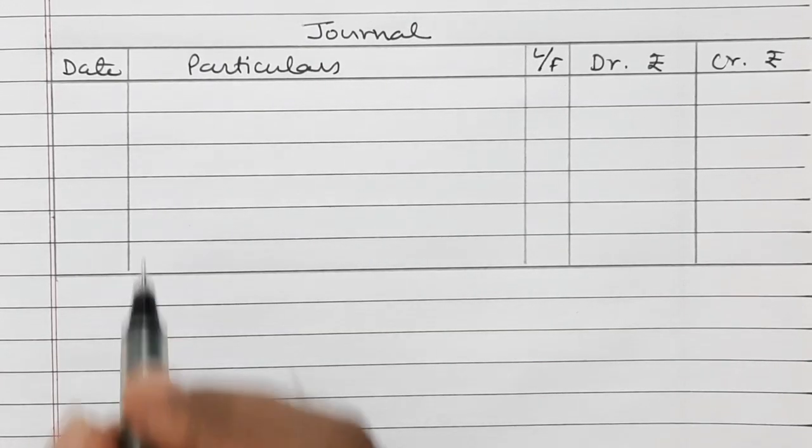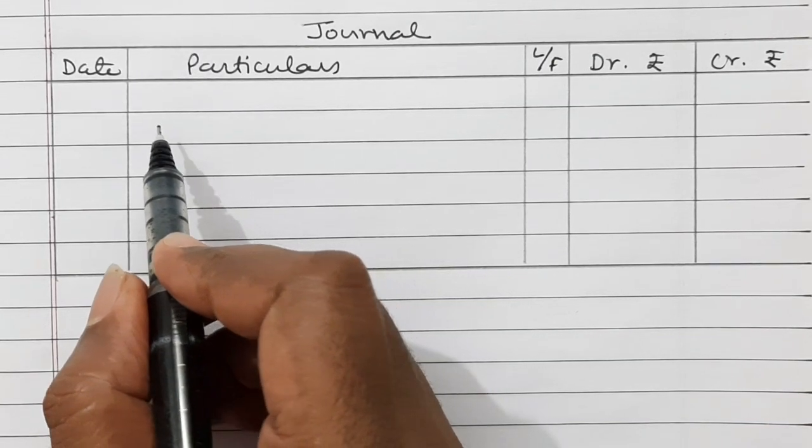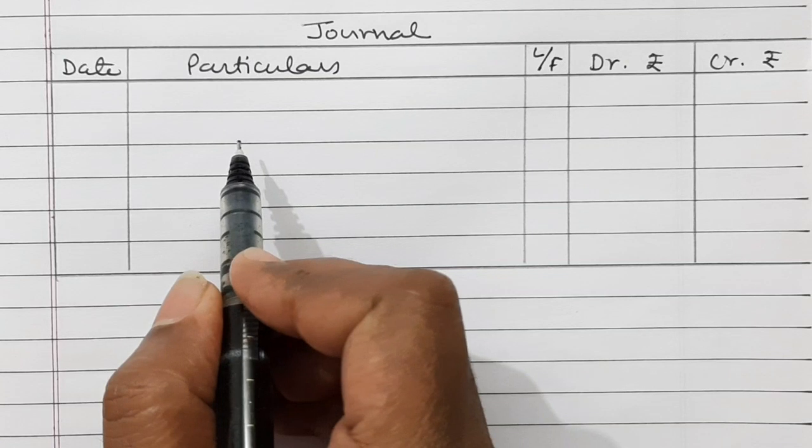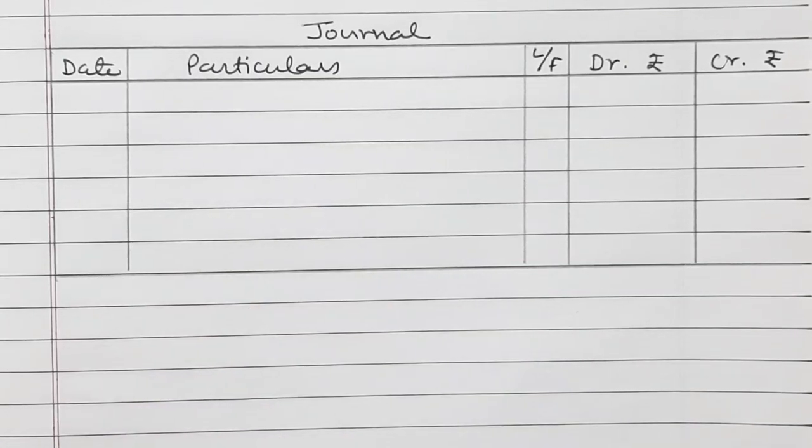The first condition we will discuss is when goodwill is adjusted through partners' capital account. It means after calculating the sacrificing ratio and the gaining ratio, the treatment of goodwill is done through partners' capital account. In that case, gaining partners' capital account will be debited and sacrificing partners' capital account will be credited.